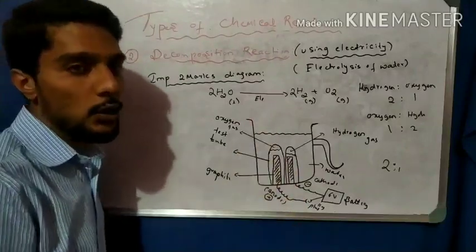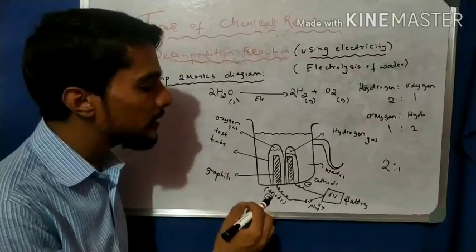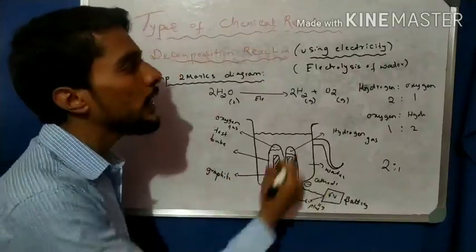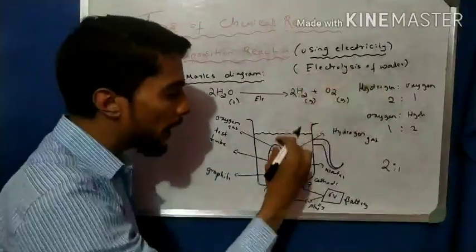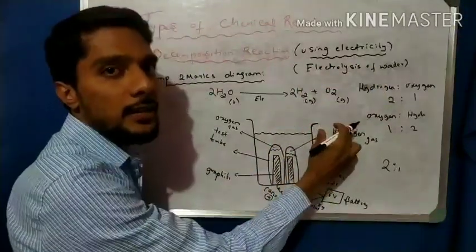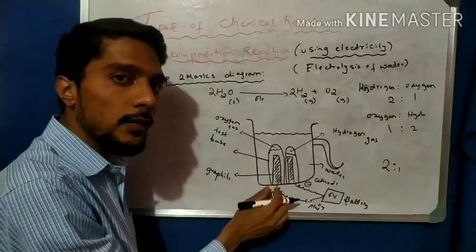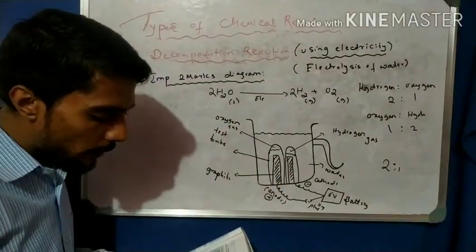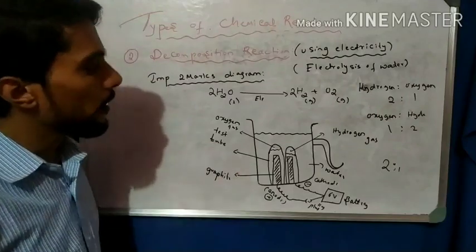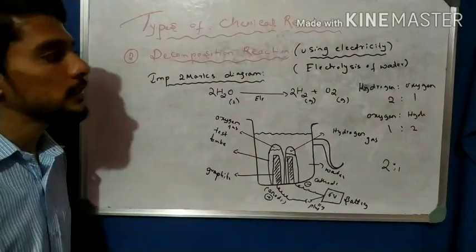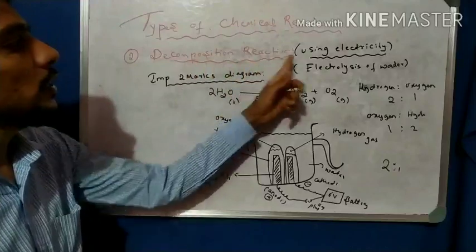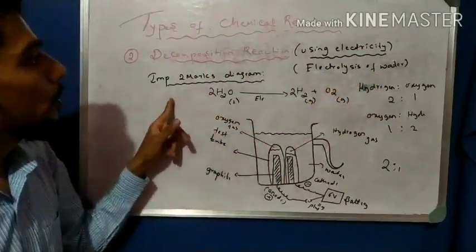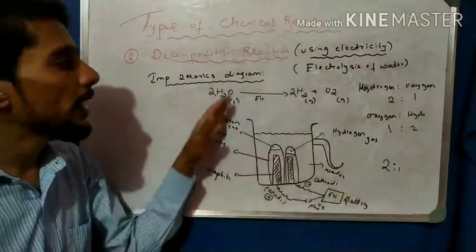In the examination they ask to name the gas collected at the anode and at the cathode during electrolysis. You have to remember, at the cathode hydrogen gas is collected, at the anode oxygen gas is collected. This is a very important diagram and concept: decomposition reaction using electricity is called electrolysis of water.